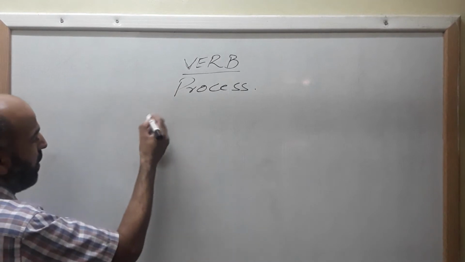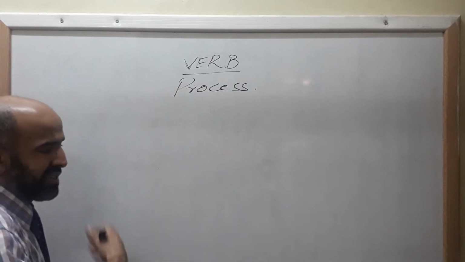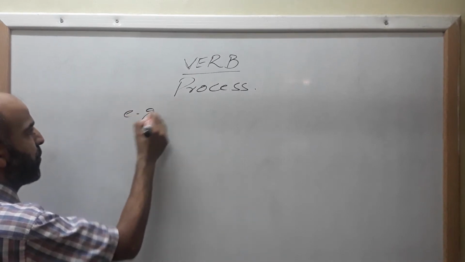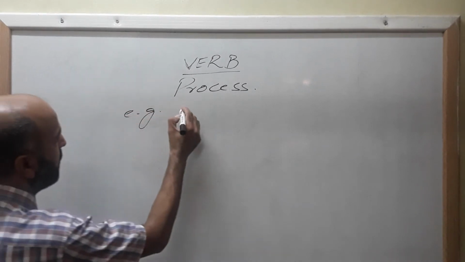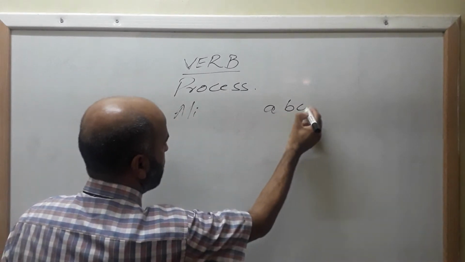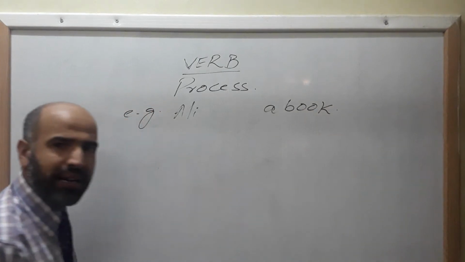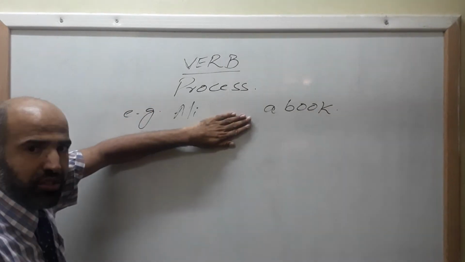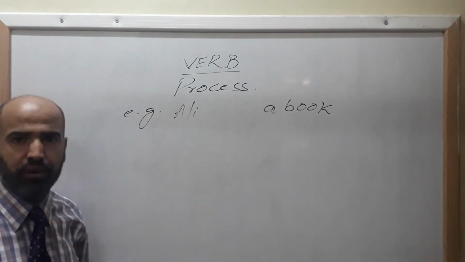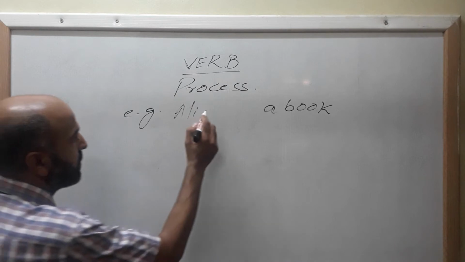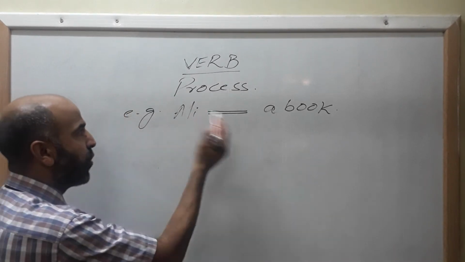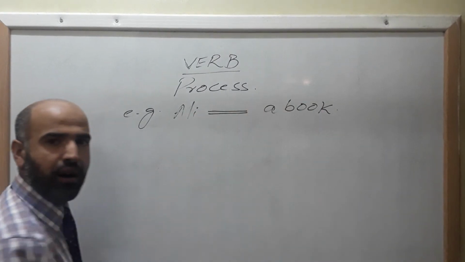Now, any activity done by the subject, as I have told you earlier. Let me cite an example for you. For example, Ali a book. Now by design or intentionally I have missed the verb in this sentence. You can think of that if there is no verb, you cannot think of a sentence.